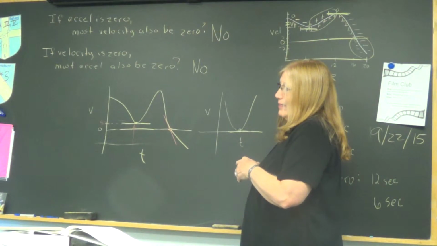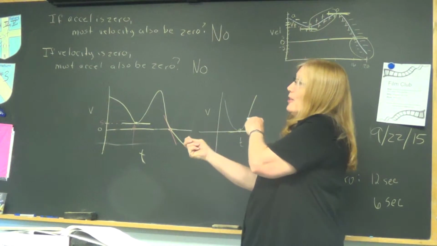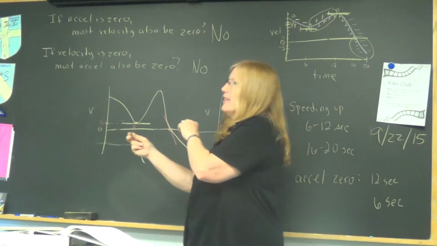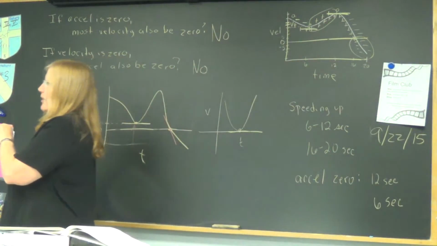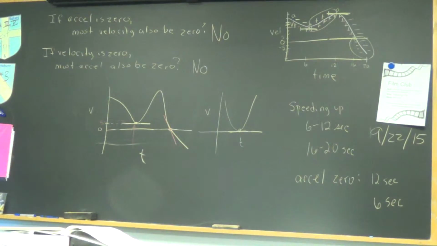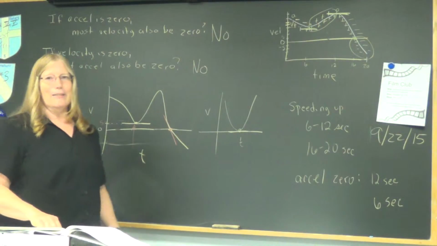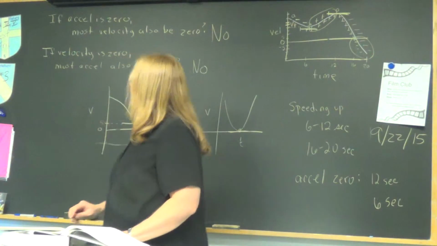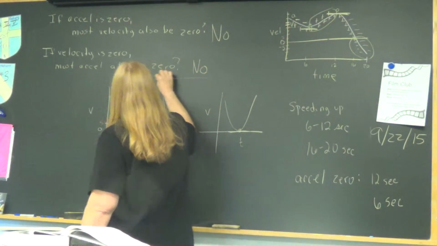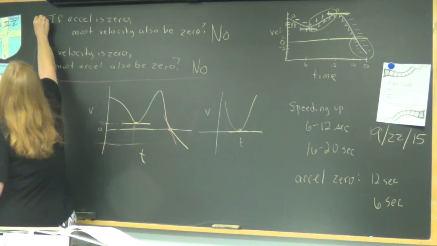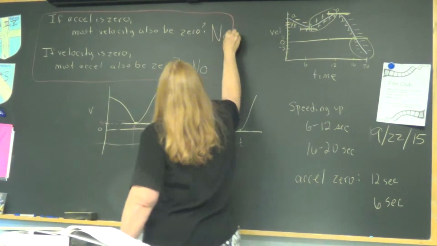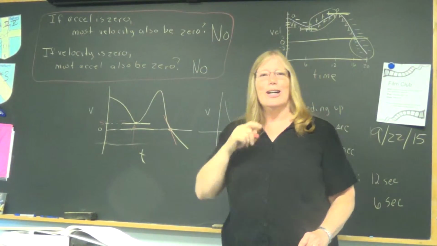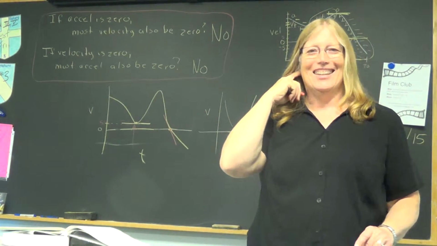Right. So what about, yes, they could both be 0. You could have a 0 velocity and a 0 acceleration. Yeah, but it's not a must. No, it's not a must. That's why we said no. Okay. All right, Hunter, if you would write these 2 questions down, we answered them, and you can watch the video to see why they are what they are.